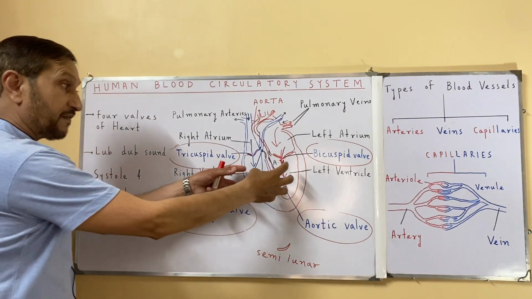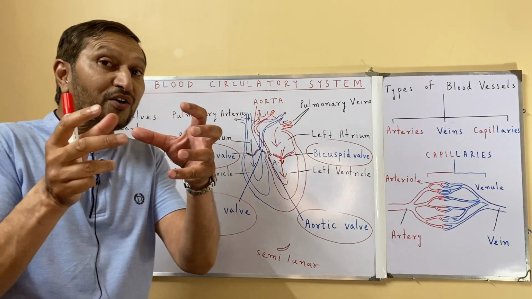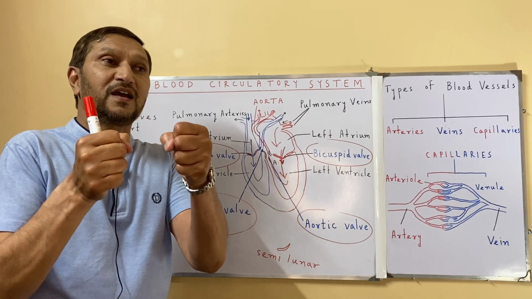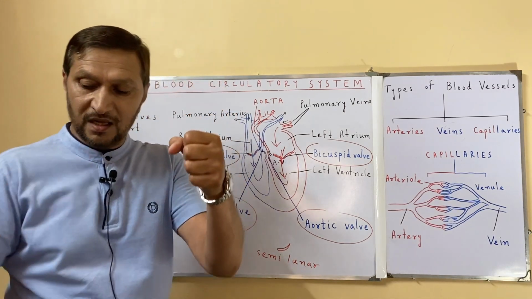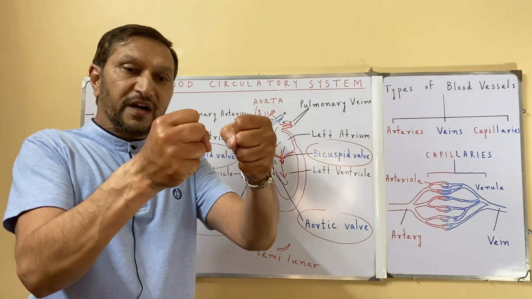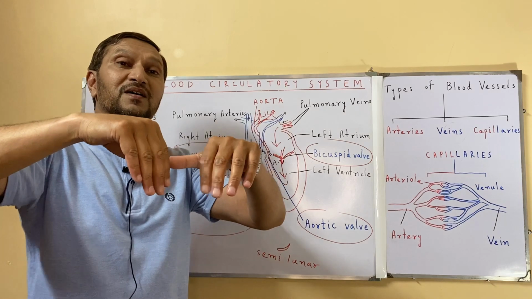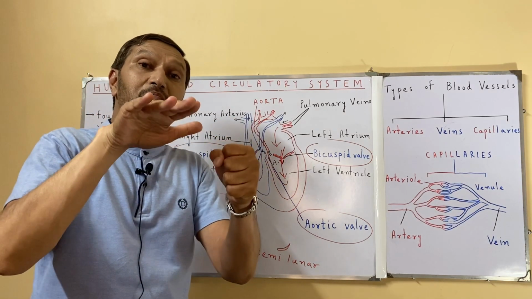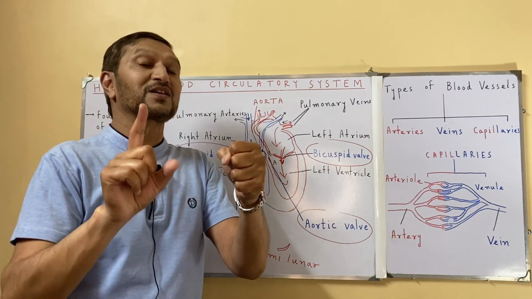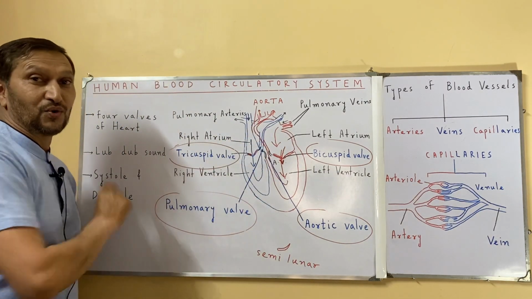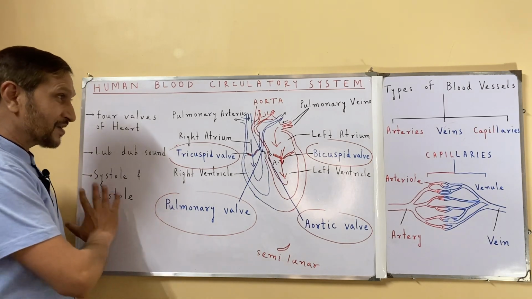And remember, this systolic pressure is caused by the contraction of the ventricles. At the moment when the ventricles, after contraction, relax, why do they relax? To receive the new blood from the atria. So when they relax, the pressure drops. This drop in pressure is called low pressure, and this is called diastole or diastolic pressure. Right? So we explained this thing.